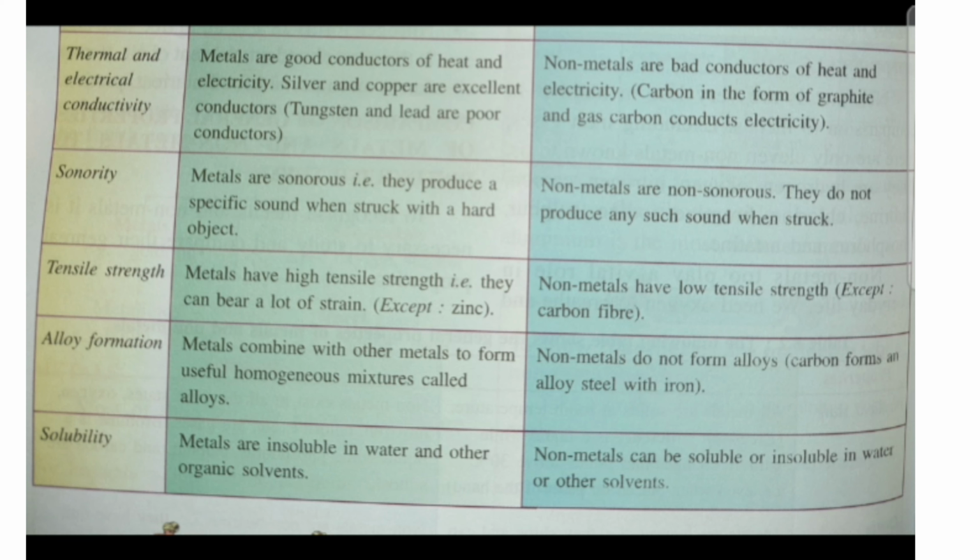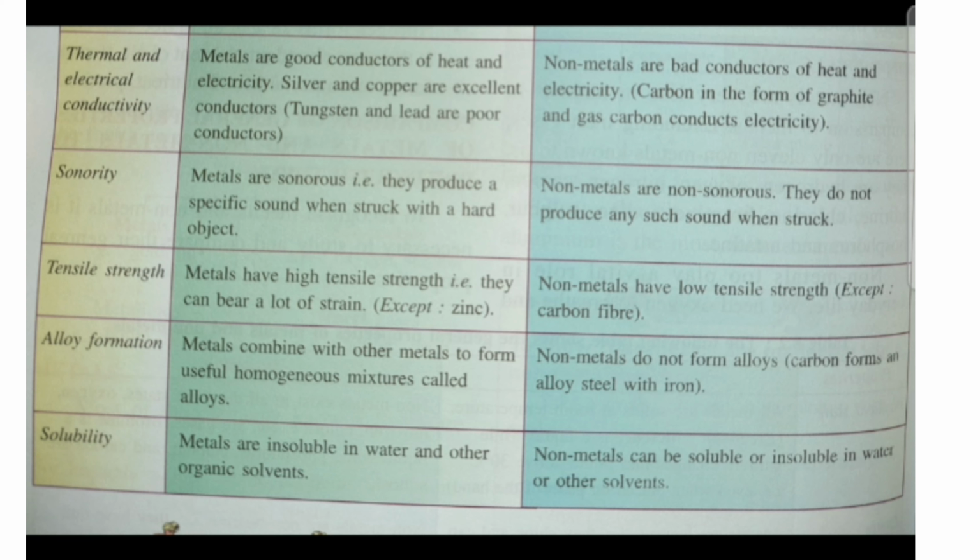The next point is alloy formation. Metals combine with other metals to form a useful homogeneous mixture called an alloy. You all know about alloys. Alloys are used in making different kinds of utensils for different functions. Alloys are usually stronger than the metals.